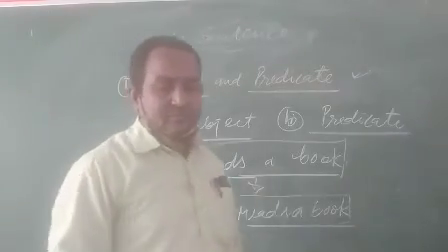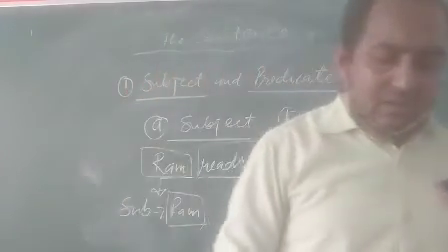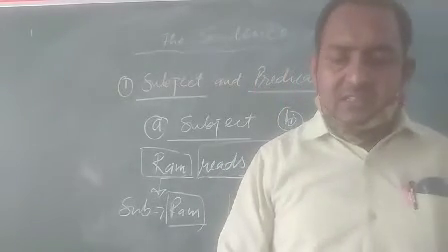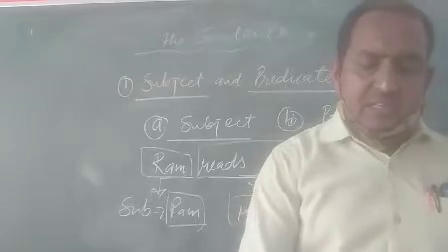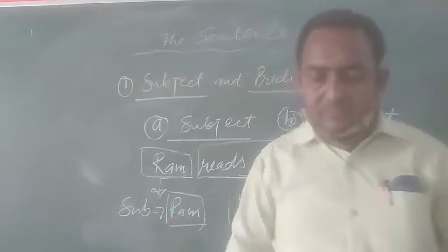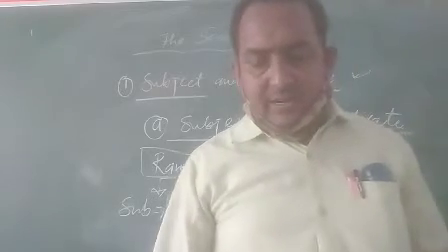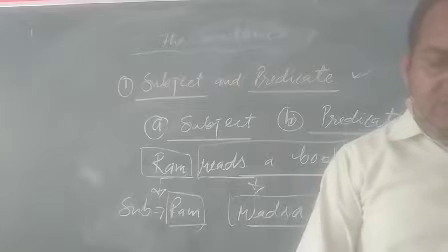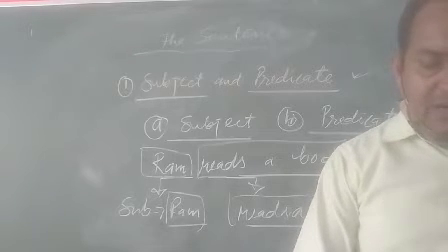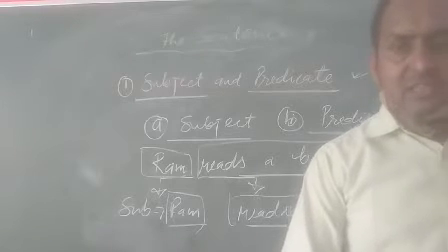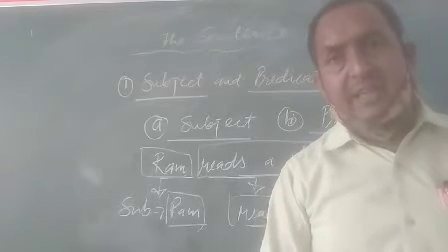Now see here. In a sentence, the subject may be the person or thing that does the action or of whom the action is performed. For example has been given here. So here are many things which you have to read. What is the definition of subject?